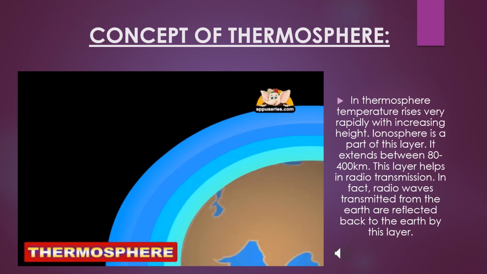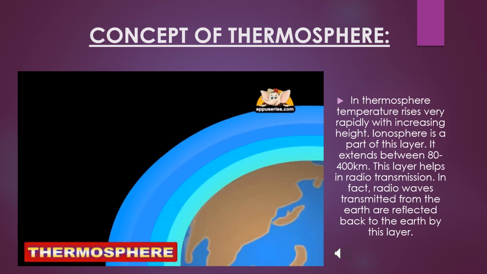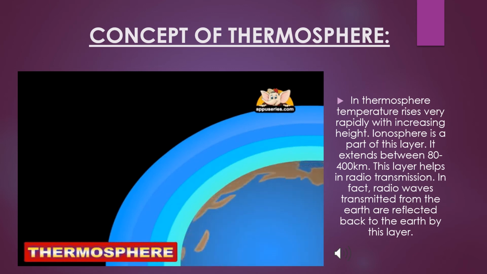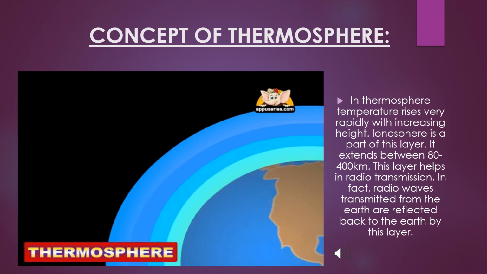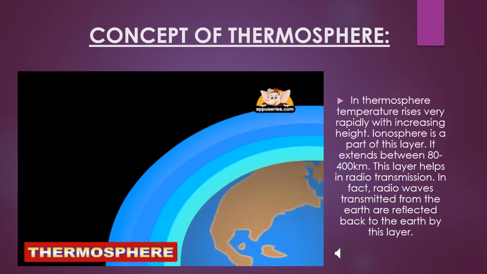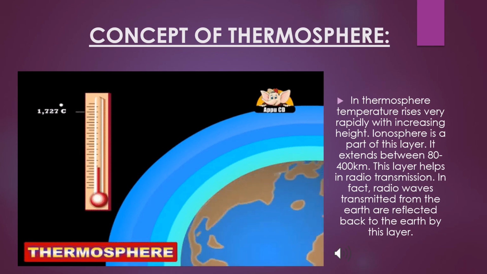Concept of thermosphere. In the thermosphere, temperature rises very rapidly with increasing height. Ionosphere is a part of this layer. It extends between 80 to 400 km. This layer helps in radio transmission. In fact, radio waves transmitted from the earth are reflected back to the earth by this layer. So the fourth layer is the thermosphere, also known as the ionosphere. In this layer temperature rises rapidly and radio transmission works very well, which helps radio waves transmitted to the earth.